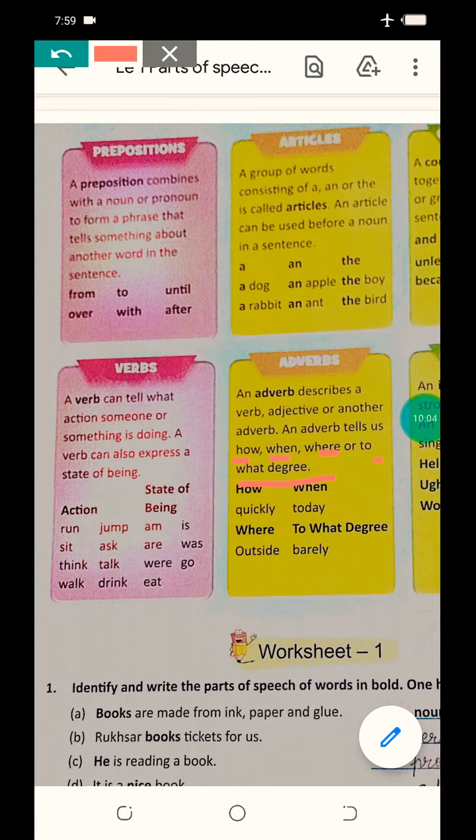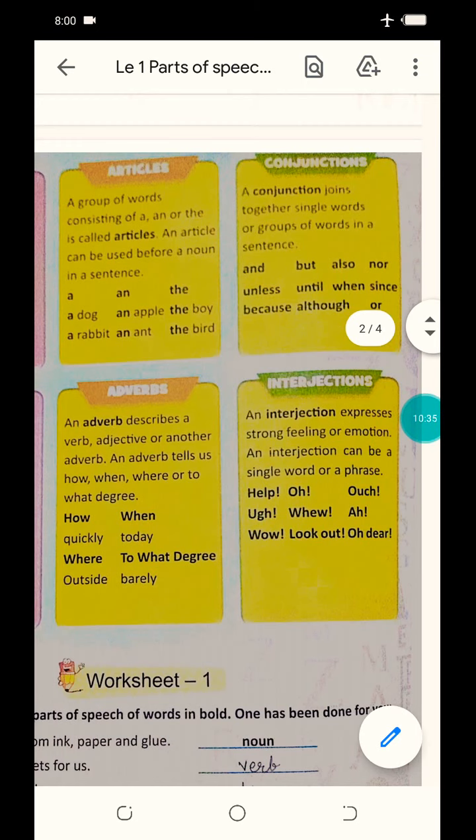Like first is given how, quickly. Rohan moves quickly. Okay. When, today. Today is Monday. Next example of where. Why are you standing outside? So where is he standing? Outside. To what degree? Barely, means sometimes. Okay. So adverbs are those words which describe a verb, adjective or another adverb.